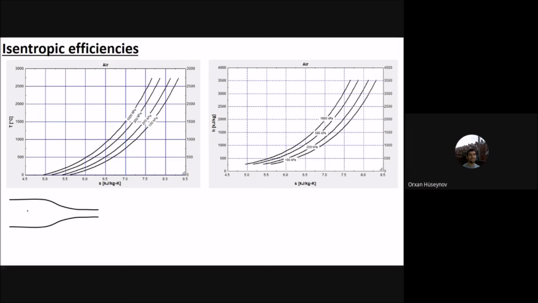Okay, now let's look at the nozzle here. We have the nozzle. Again, the nozzle changes the pressure from P1 to a P2 value here.